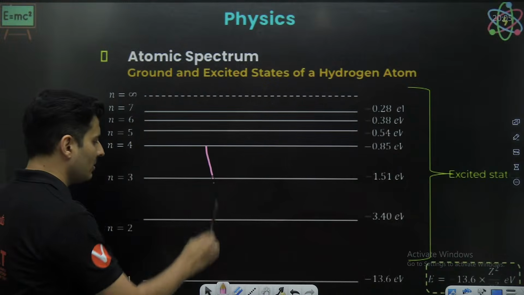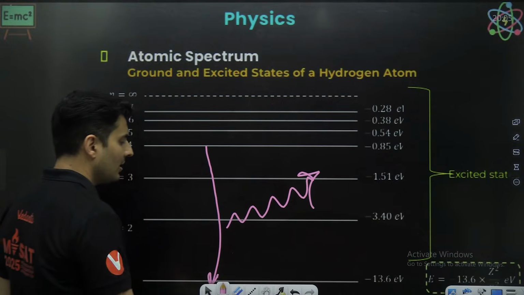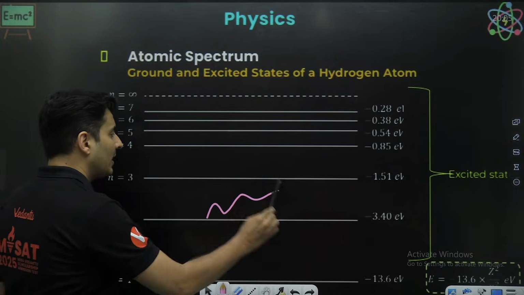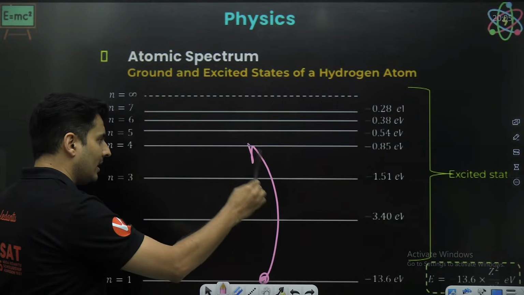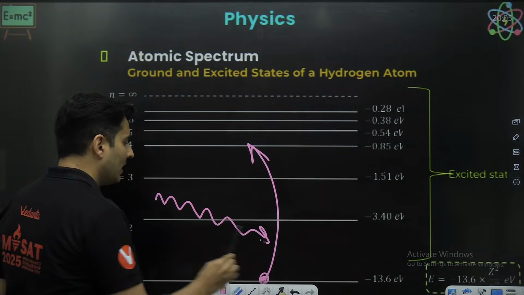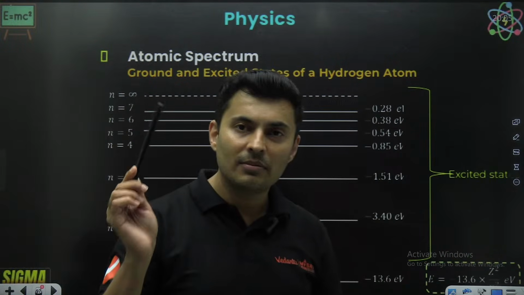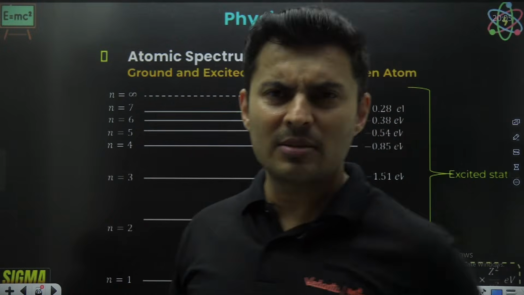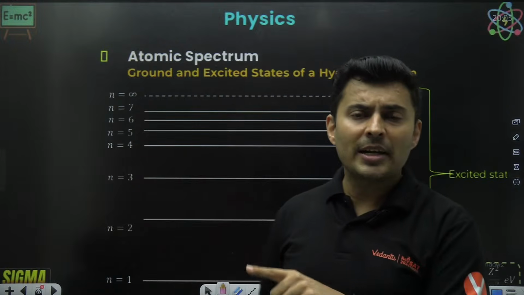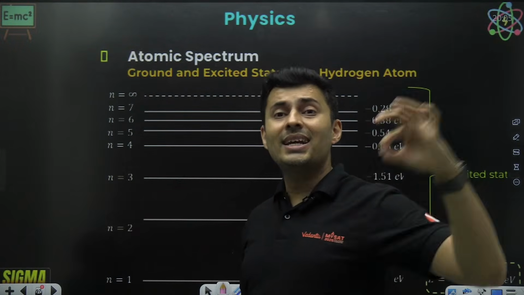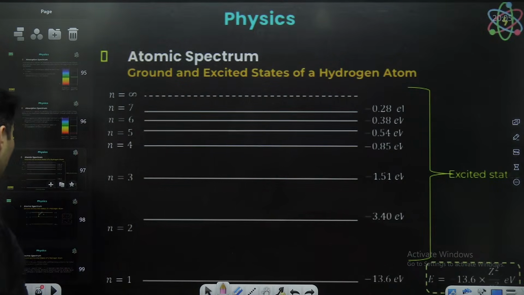Now, if an electron jumps from here to here, that means it is getting de-excited. It will give out emission. So it will give out an emission spectrum when an electron jumps below. But if an electron absorbs energy, that means a photon gets absorbed, that will create an absorption spectrum. That is something which should be clear in your mind. In absorption spectrum, the photons are absorbed, so electrons get excited. In emission spectrum, the electrons get de-excited, so they emit the photons. Is this simple logic clear, everyone?